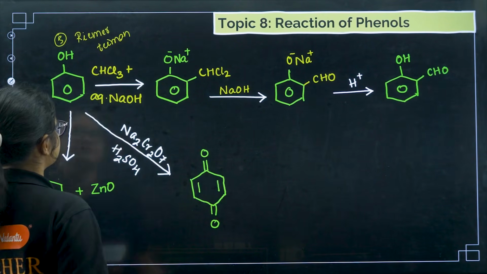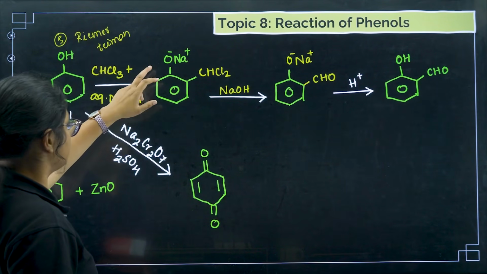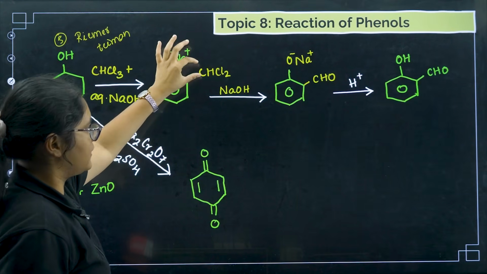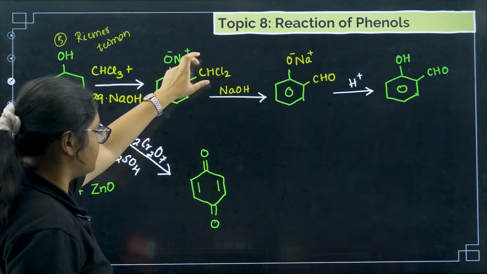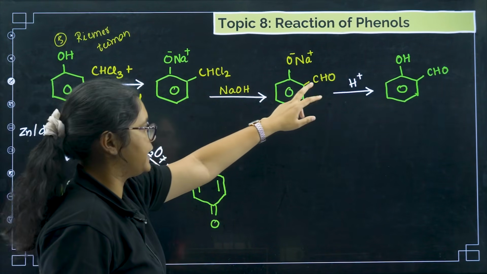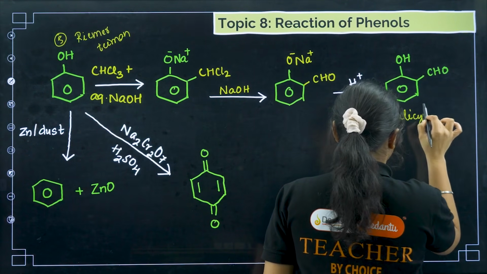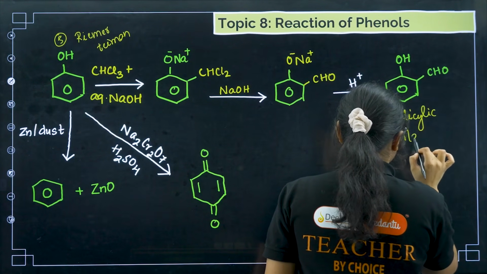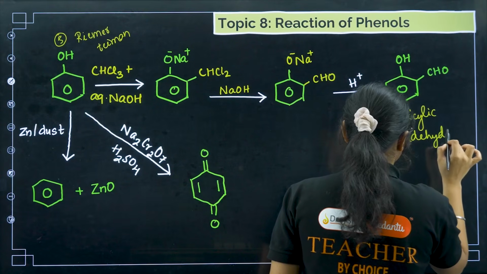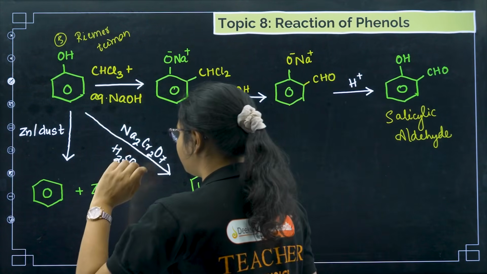First CHCl3 is taken, you get CHCl2 placed here, then NaOH, then you get CHO. The final product here is salicylaldehyde. So this is the fifth reaction.